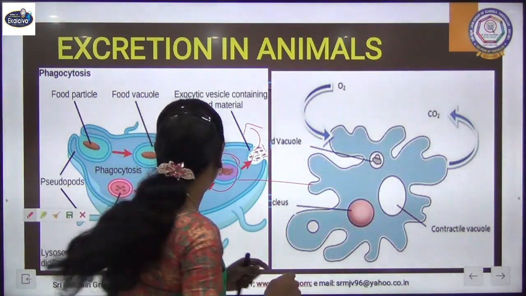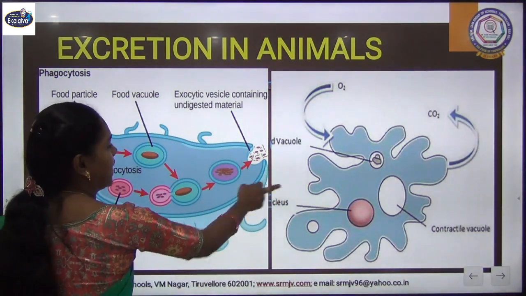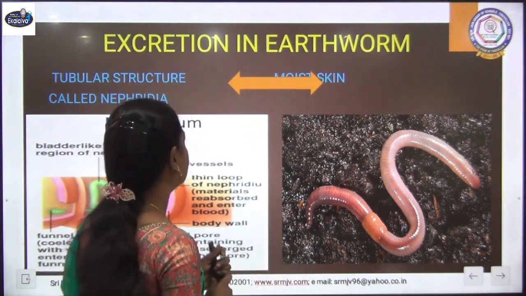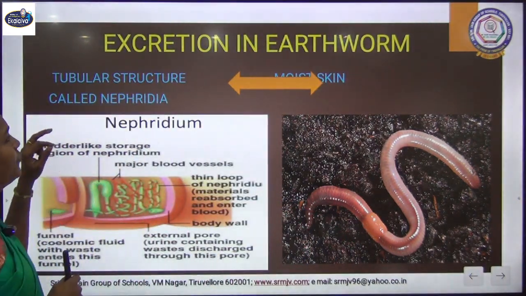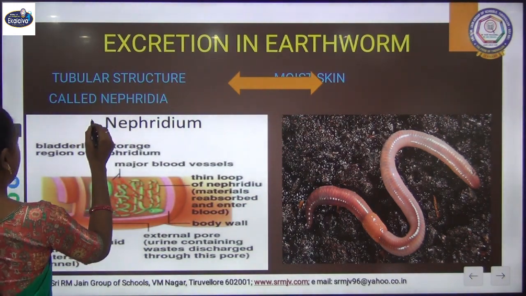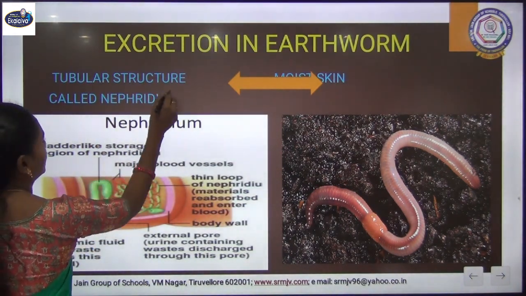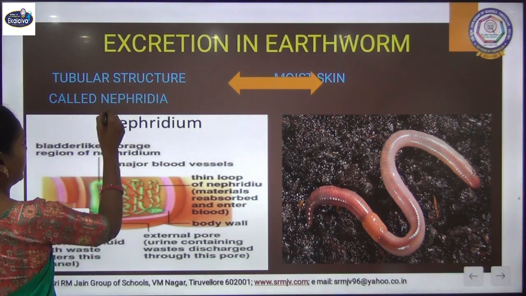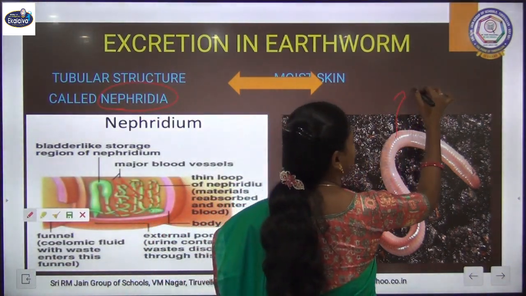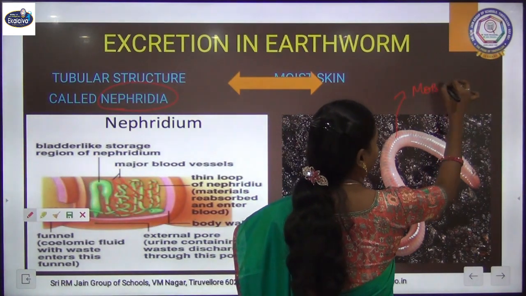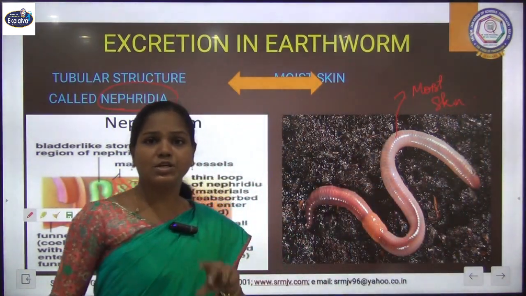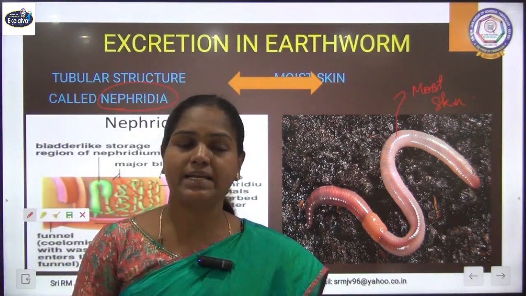The next one we are going to see is excretion in earthworm. In earthworm, it is excreting with the help of two structures: a tubular structure called nephridia, and it is also excreting through its moist skin. So in two ways the earthworm is excreting its waste.